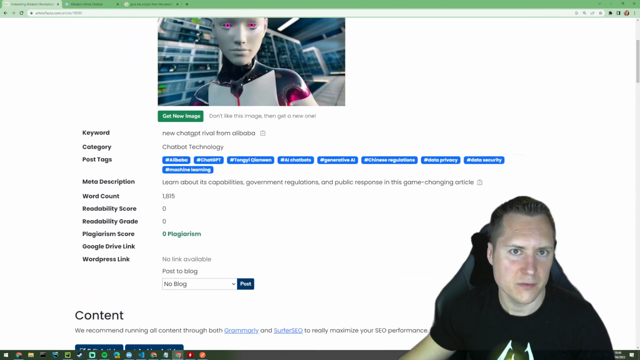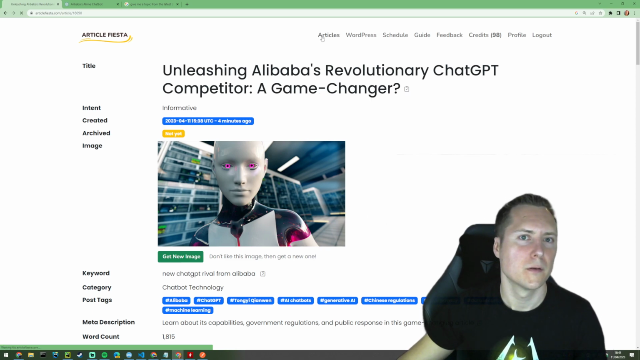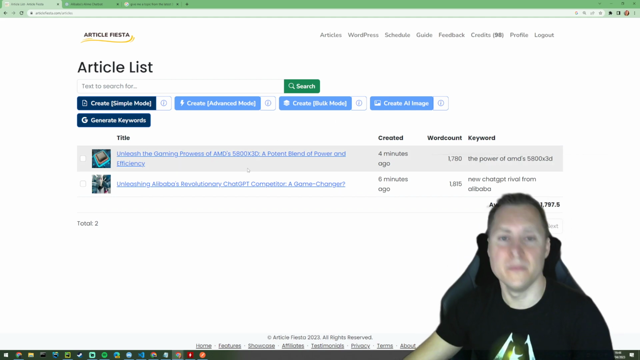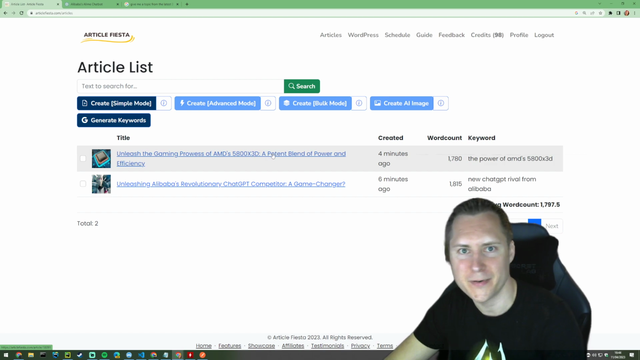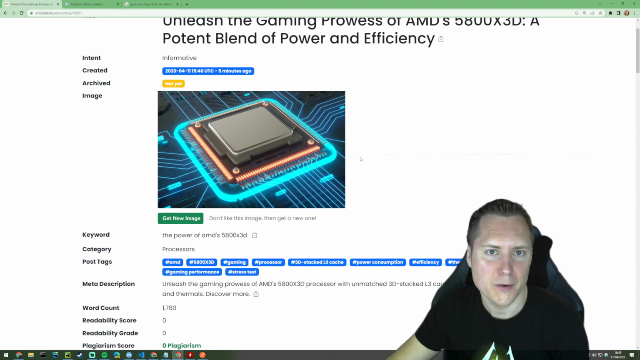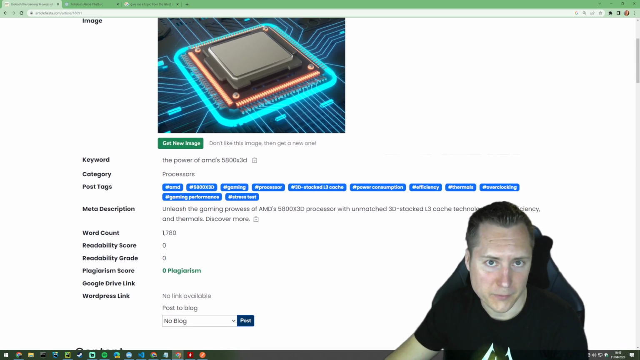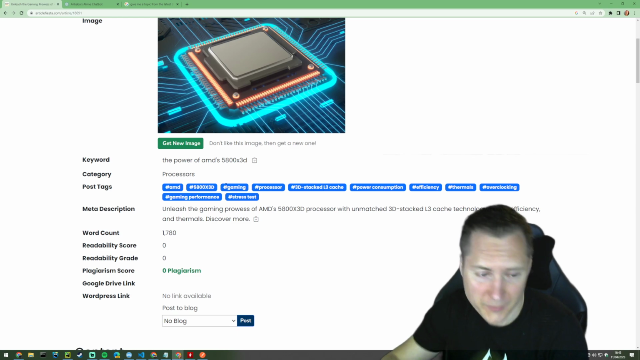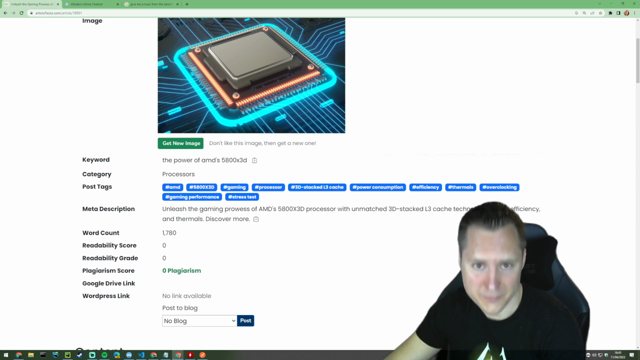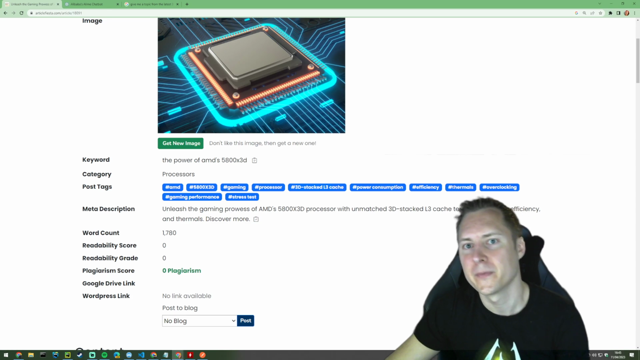Hopefully, if we go and check what did we write our other article about? So this is talking about AMD's, sorry, 5800 X3D, a potent blend of power and efficiency, which is very true. There you go, high quality picture of a processor. You'll notice that it's picked up the correct things. It's to do with gaming. I didn't say specifically gaming, but when I explained to you, it's about gaming. The 3D stacked L3 cache, that again is the big feature of this.